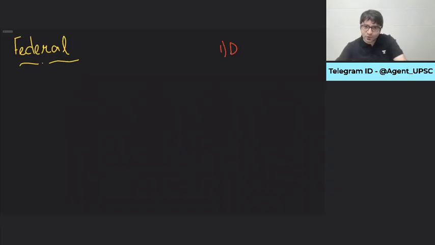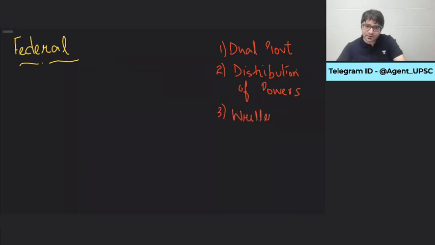Characteristic number 1, dual government. Characteristic number 2, distribution of powers. Characteristic number 3, a written constitution. Characteristic number 4, a rigid constitution. Characteristic number 5, independent judiciary.